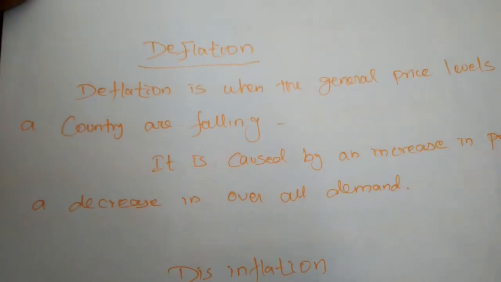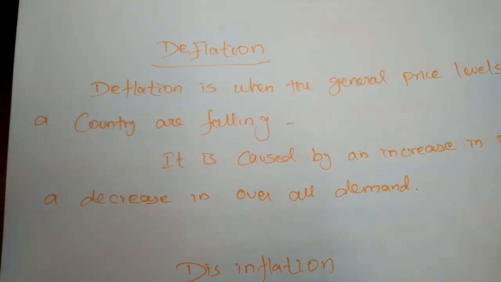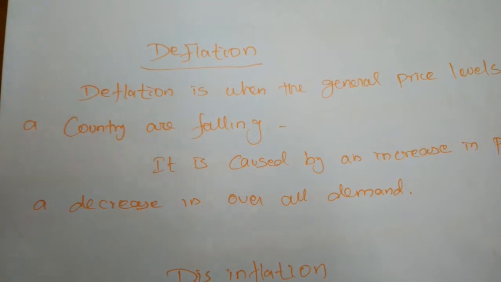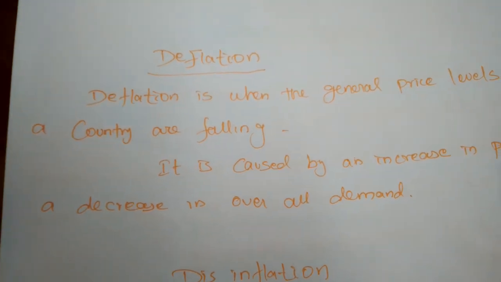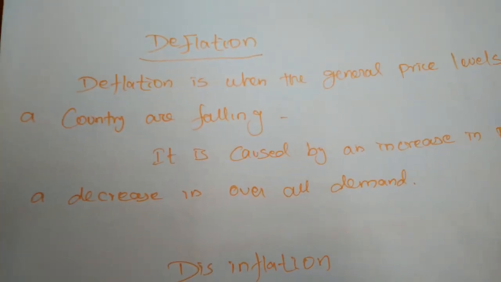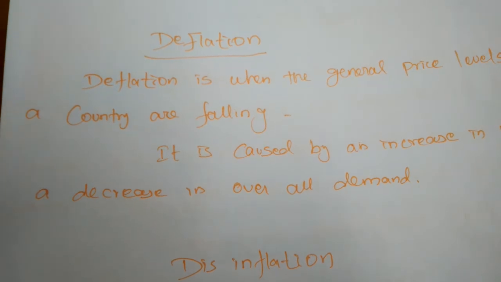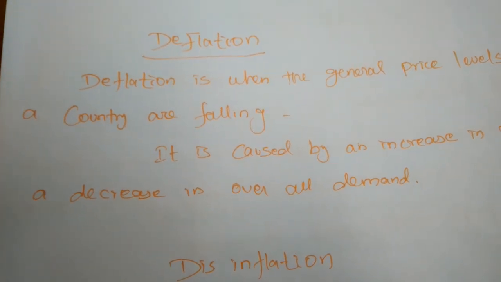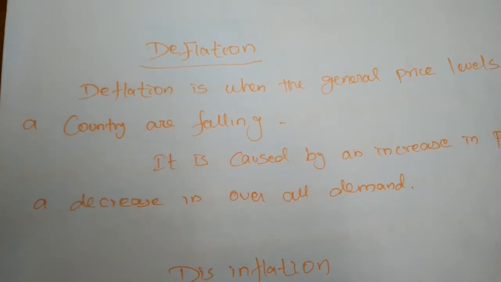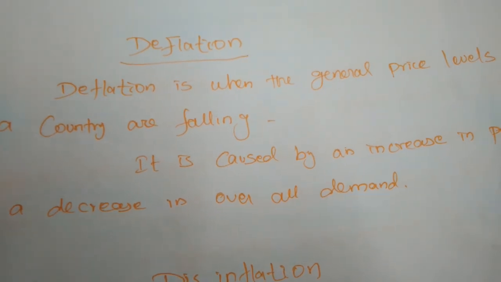Next, some of the concept, that is deflation. Deflation is also one of the concepts. It is the opposite of the inflation situation. Already I told you inflation means the price of commodities is increasing continuously in the course of time. On the contrary, deflation means the price of the commodity will be very low and the availability of commodities also will be very low.